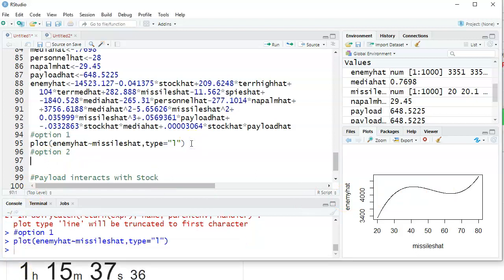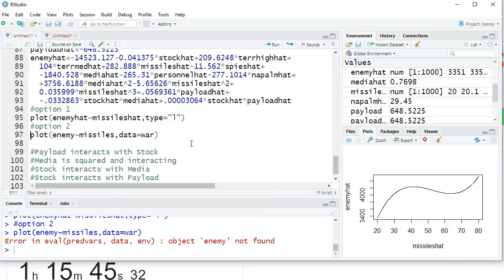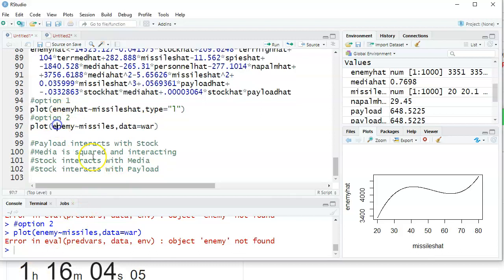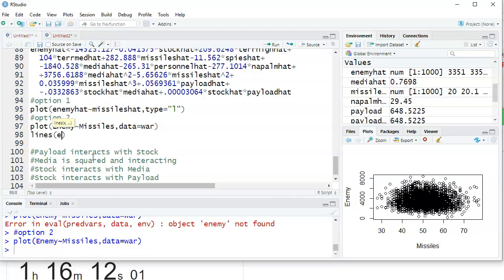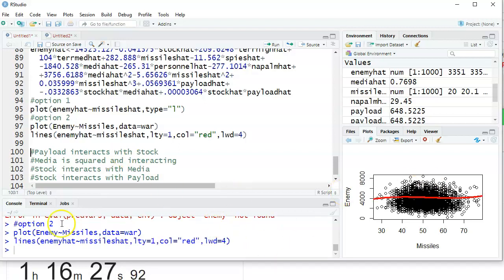Okay, that's one option. The other option is to plot enemy based off missiles, data equals war. Here's my original plot. Enemy not found. Data equals war. Oh my goodness, it's because enemy is capitalized. So annoying. Okay, there's my original data, and I can draw enemy hat based off missiles hat. Type equals, I think LTY1 for the lines command. I'm going to color it red so that it's bold and make the width be thicker so you can see it. Which one looks better?